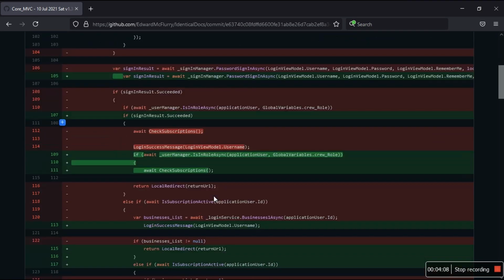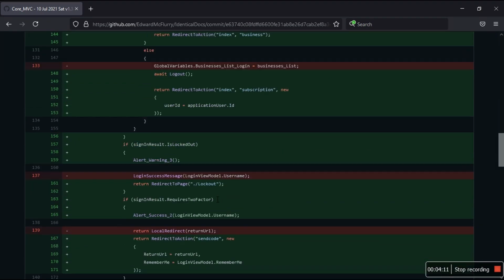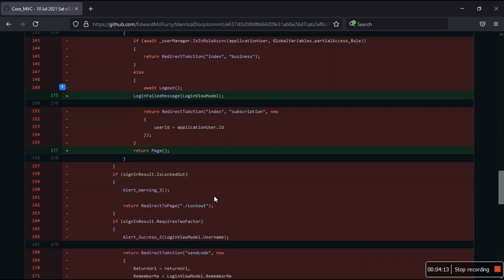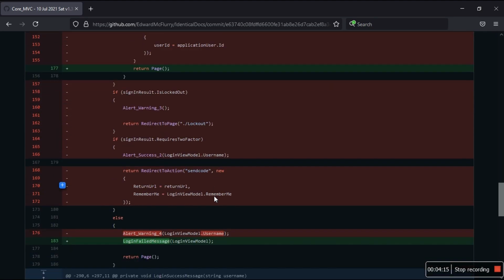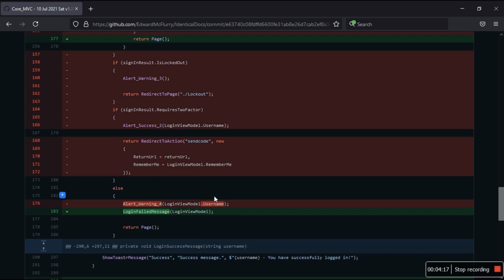Why is GitHub so messy? Okay, yes, I had to remove this alert warning number 4 because it's called duplication.